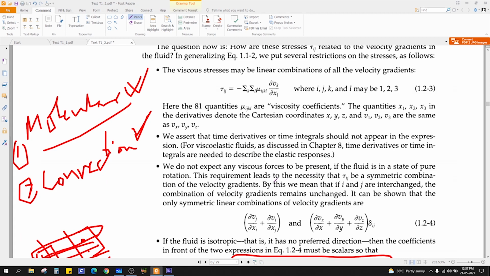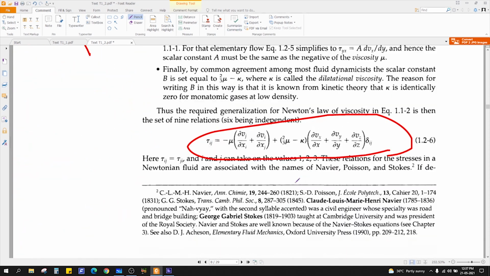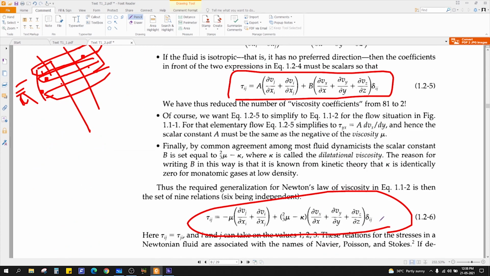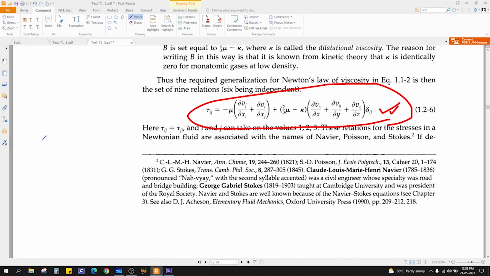Okay, so there are some assumptions in how to arrive at that. This is not very important from the exam point of view. If you want to know what assumptions were made and how they arrived at the final formula, you can go through it. So finally we get tau ij equal to minus mu times dou vj by dou xi plus dou vi by dou xj, plus 2 by 3 mu minus kappa times dou vx by dou x and so on. And this is the Kronecker delta.